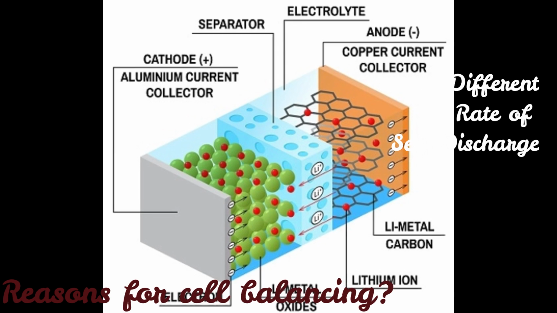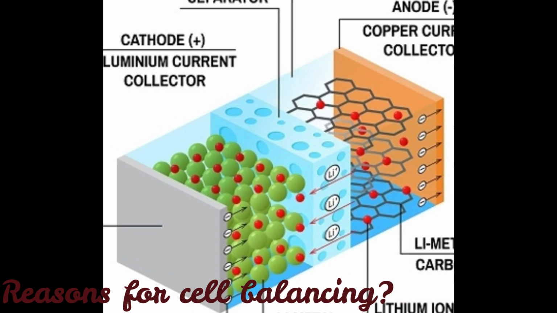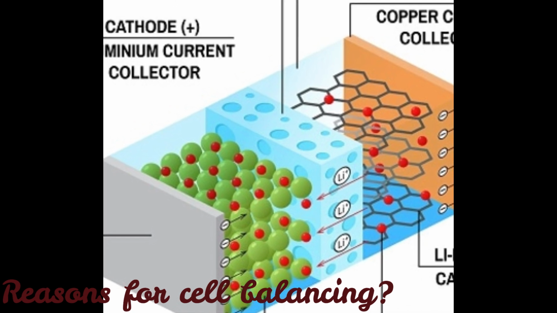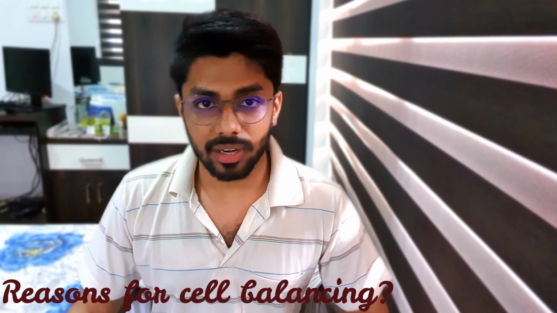Sixth point is the difference in the rate of self-discharge. Self-discharge is a phenomenon in batteries in which internal chemical reactions reduce the stored charge of the battery without any connection between the electrodes or any external circuit. The self-discharge rate will not be equal in all the cells, so there are possibilities of cell imbalance in lithium-ion batteries. How do unbalanced cells affect the performance of the battery?